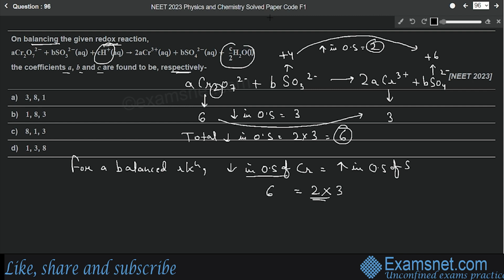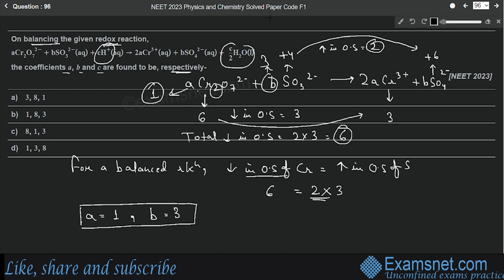If we put the value of B as 3, then this equation will be balanced. That means if the value of A is 1, then the value of B should be 3. In that case the reaction will be balanced.